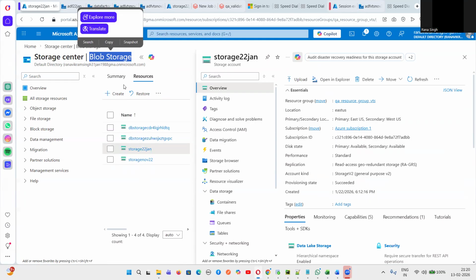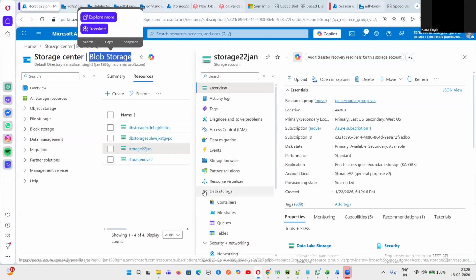Then you cannot have a subfolder there, but in Gen 2, you can have the subfolder. While creating the storage account, if we select a checkbox called enable hierarchy, which I will show you, then it becomes ADLS Gen 2, where we can have subfolders. But in a regular storage account, we cannot have subfolders. So this is a storage account.